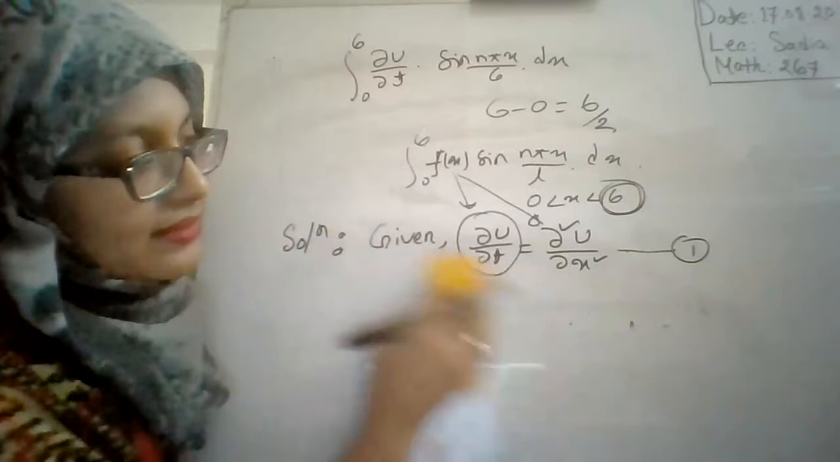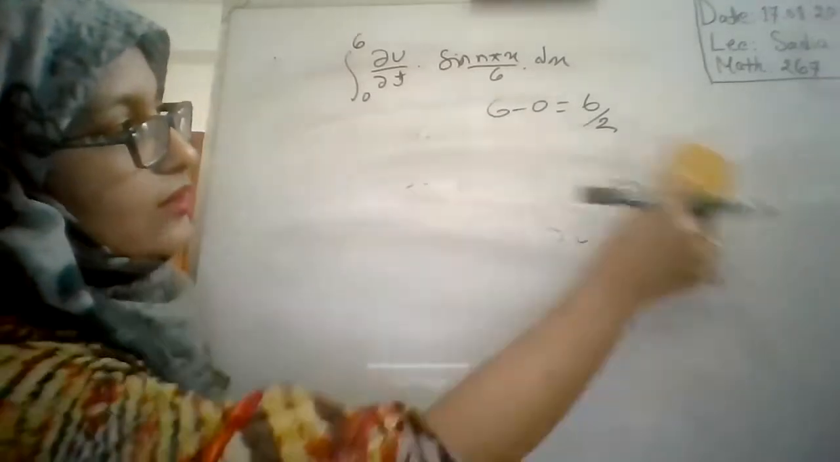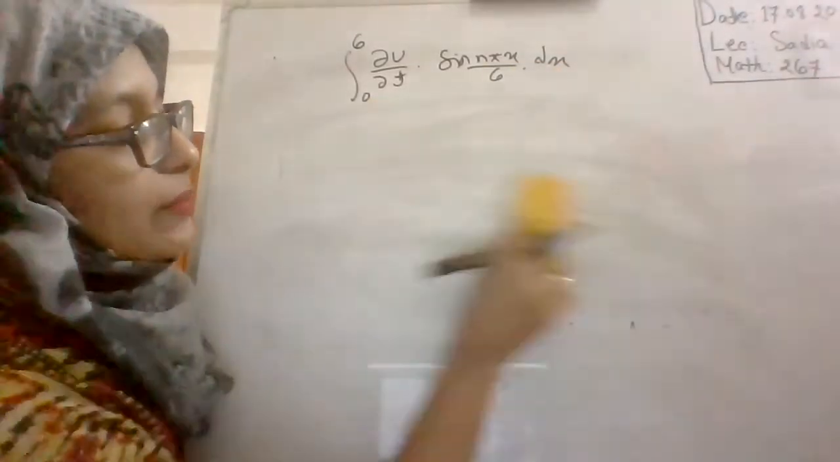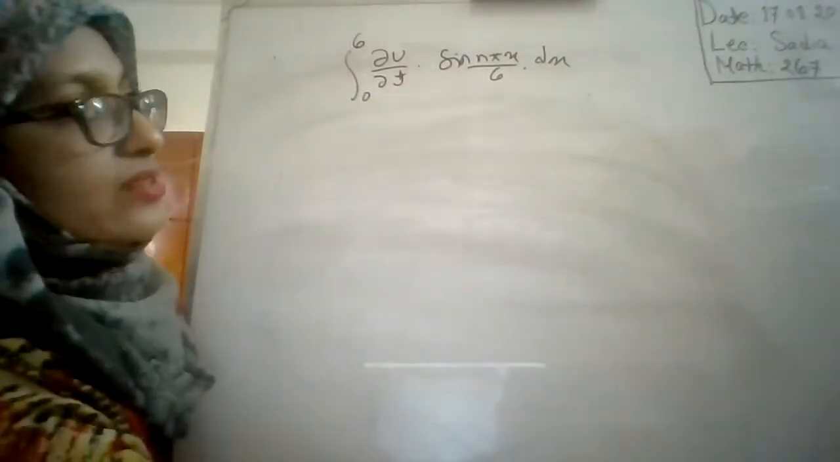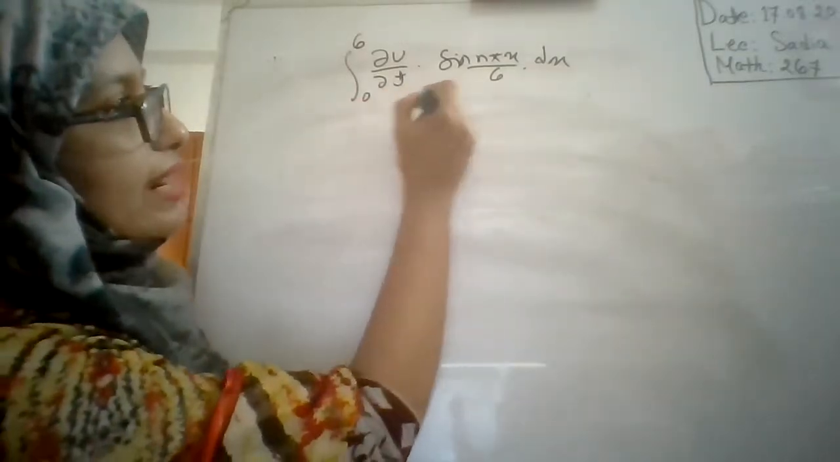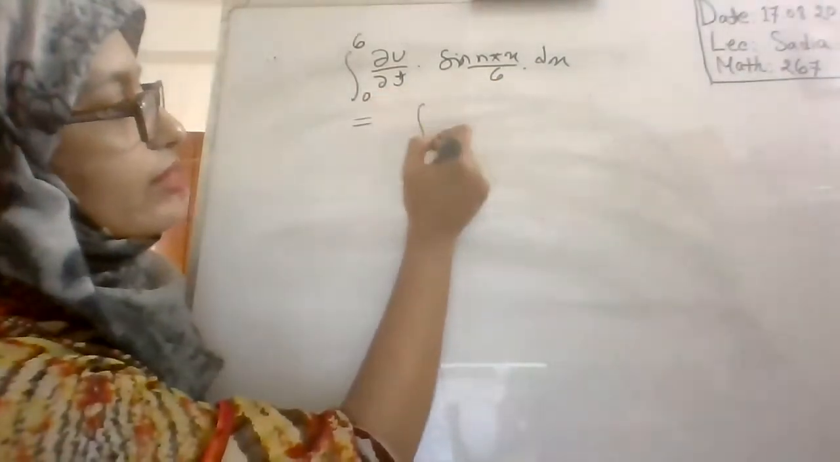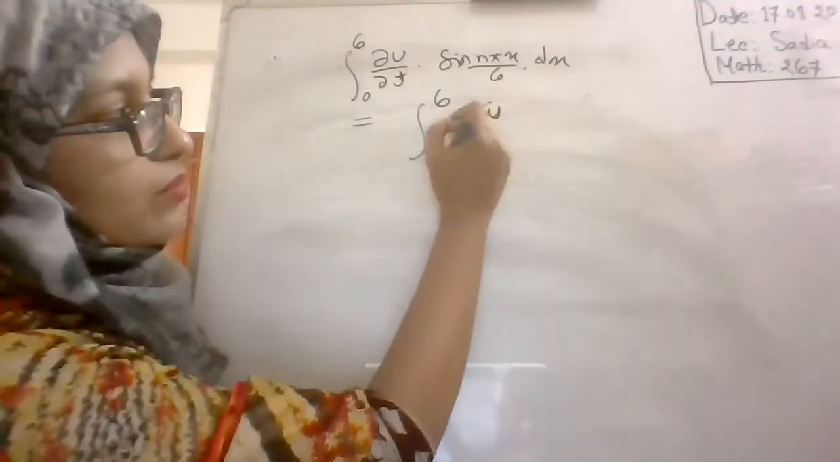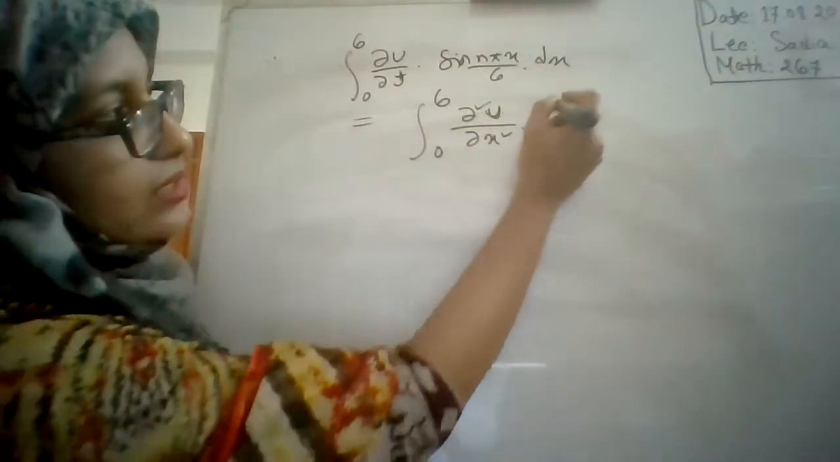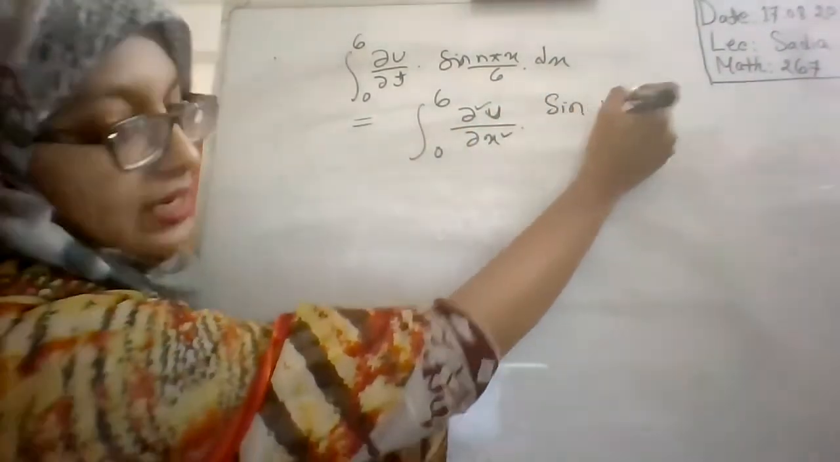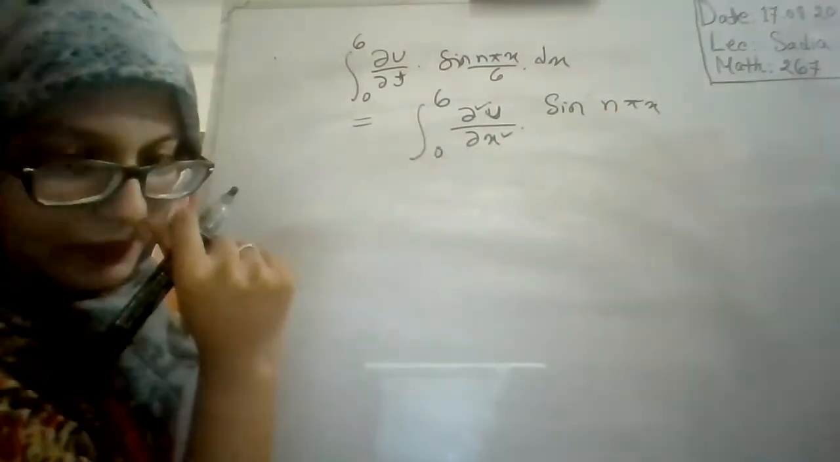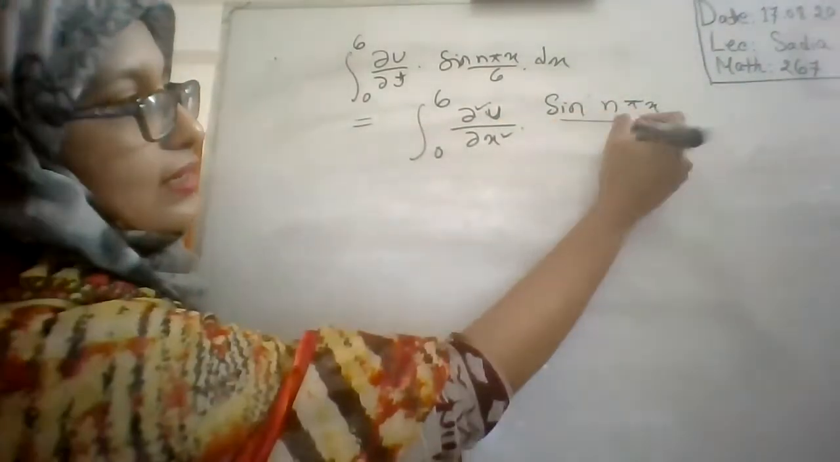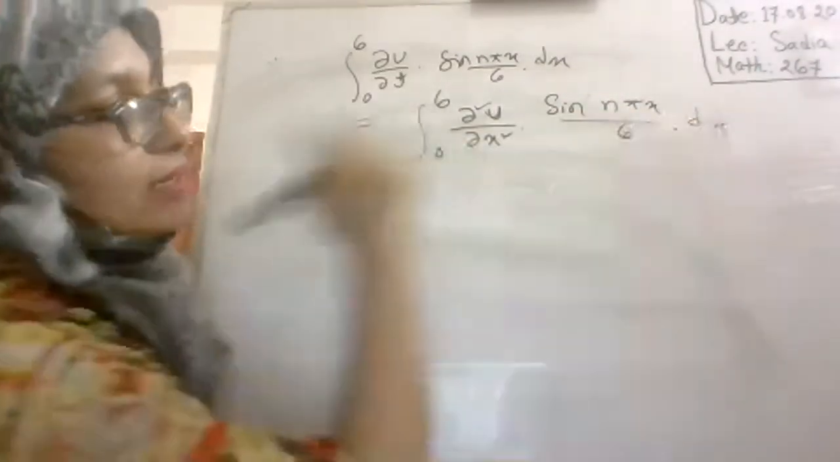Okay. So we apply the finite Fourier sine transformation on the left side, and on the right side it will be integral 0 to 6 of del square u by del x square sine n pi x by 6 into dx, right?